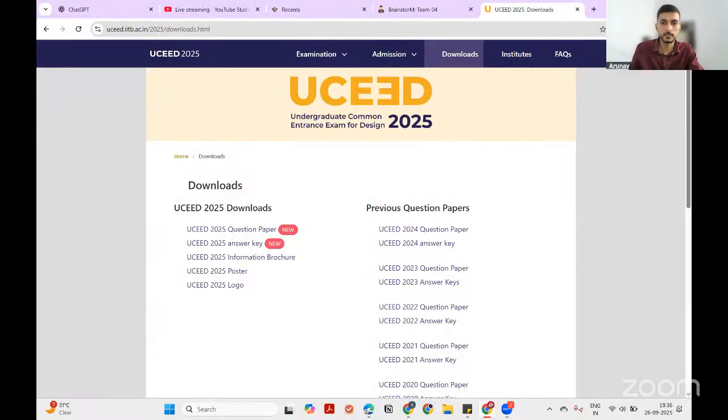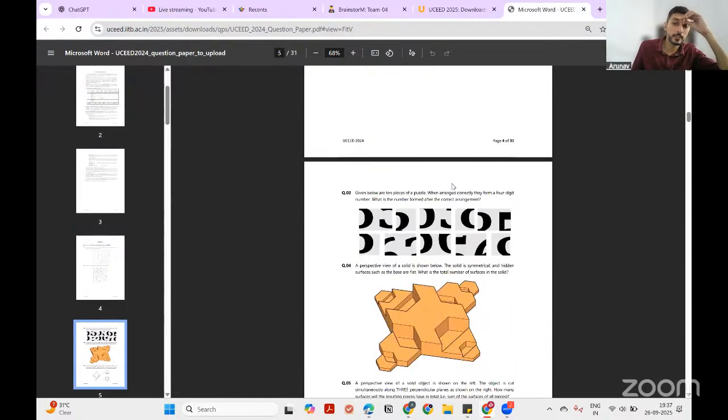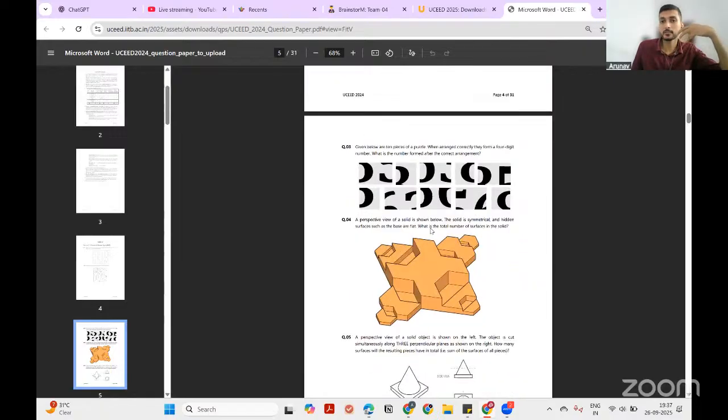What you can do is, I want to share my screen quickly. Yeah, I hope my screen is visible. So if I go to, this is the USEED question paper. Now let's say I open the question paper 2024, and these are very visual questions, right? Now ChatGPT cannot solve them. What I want right now is to create more questions for myself so that I can practice. Or maybe if you have a group of 2 or 3 students, you can challenge yourselves, कि भैया हम एक दूसरे को और questions कैसे दे सकते हैं.